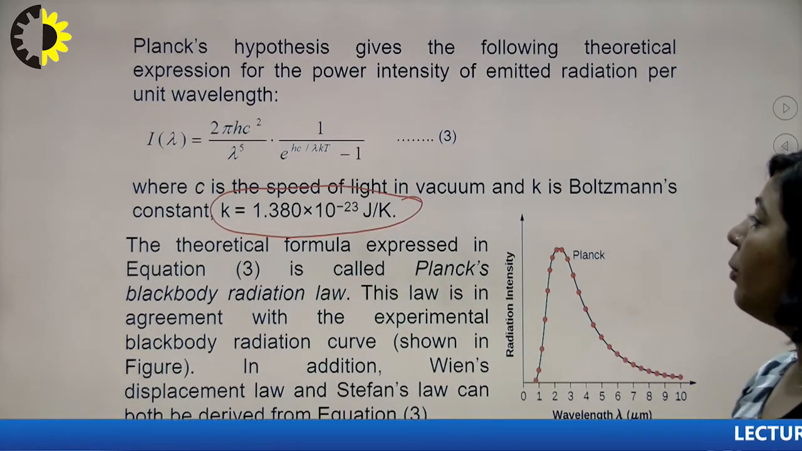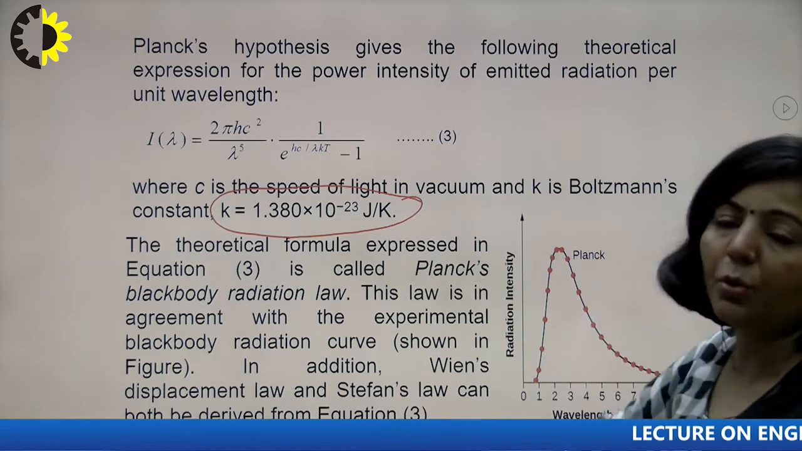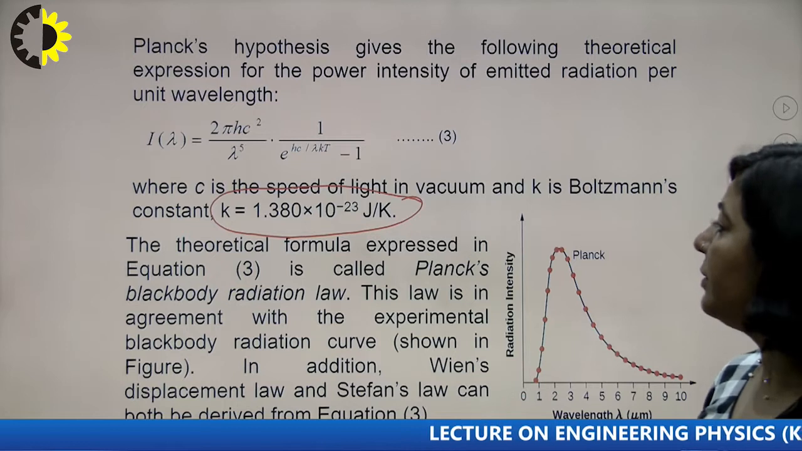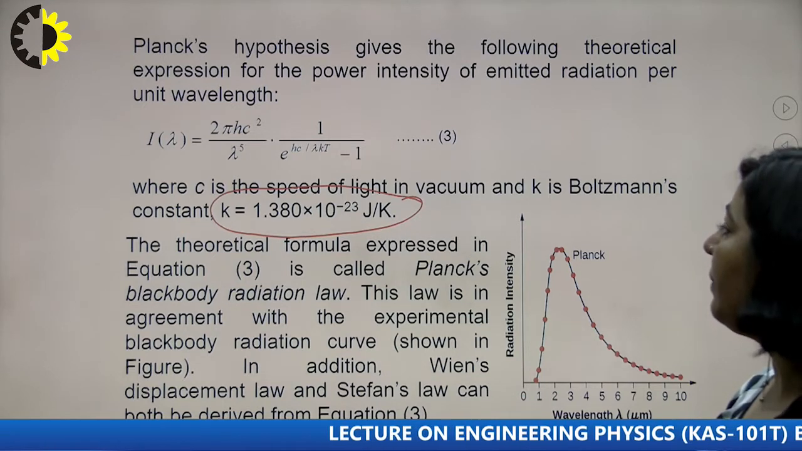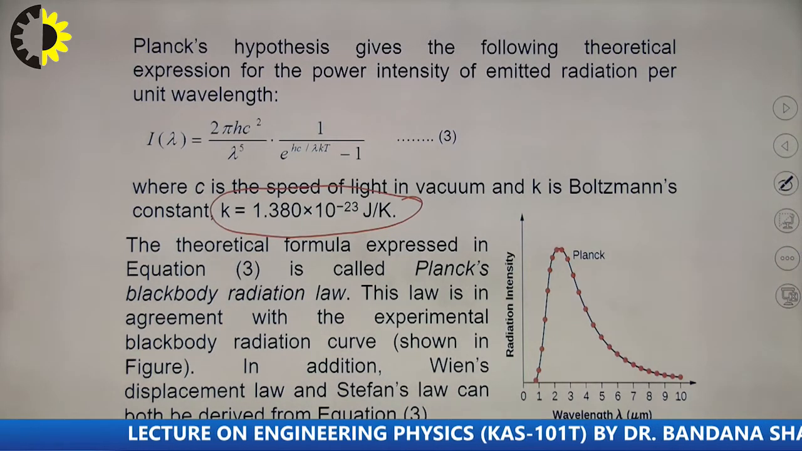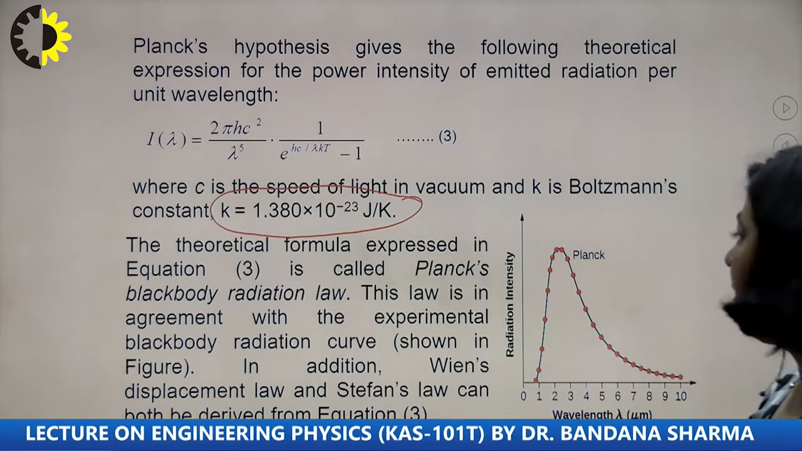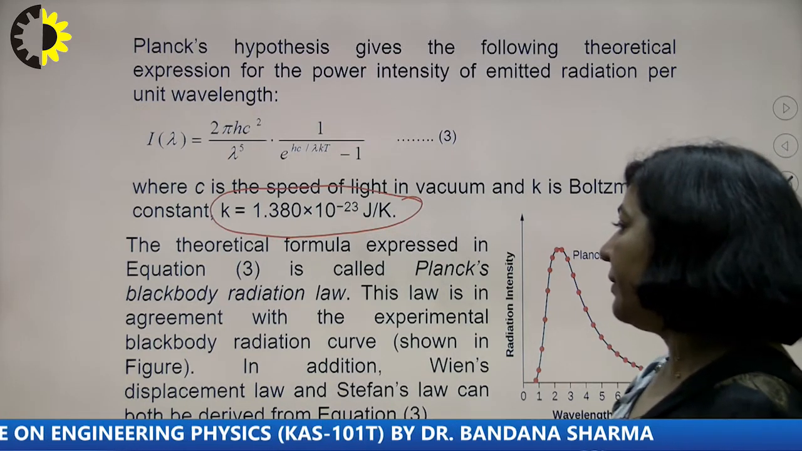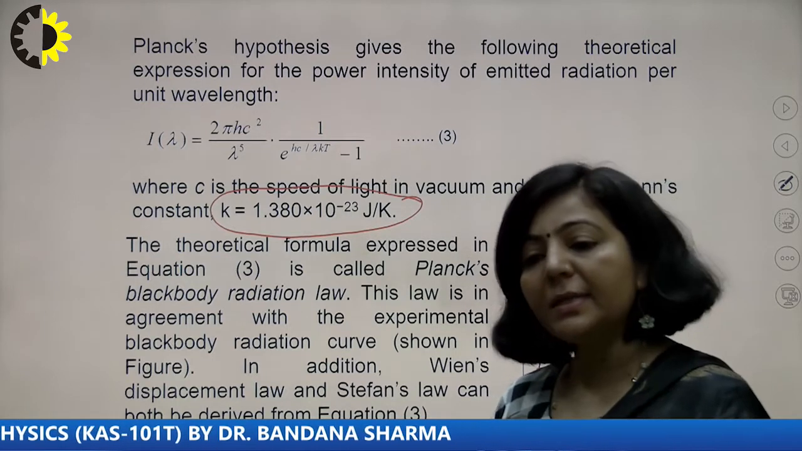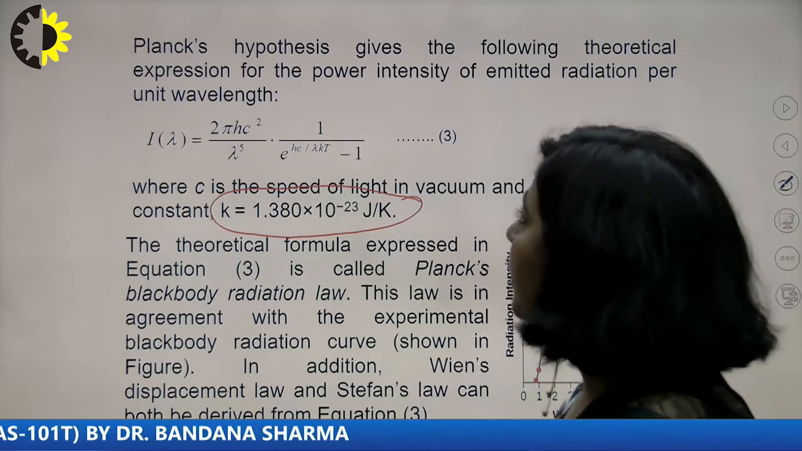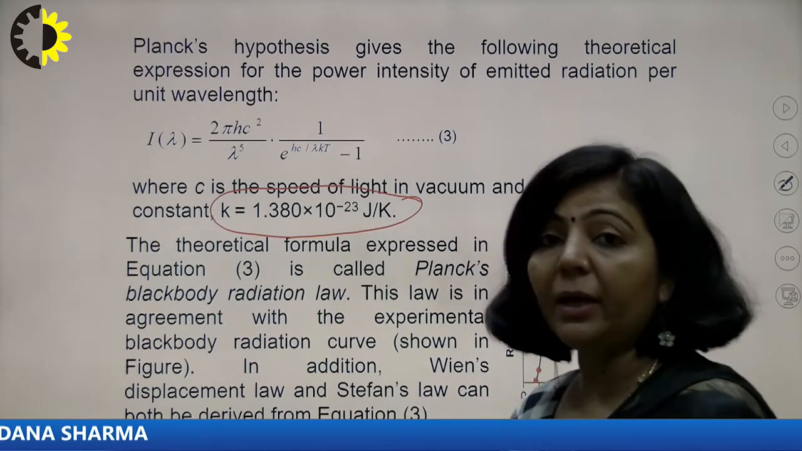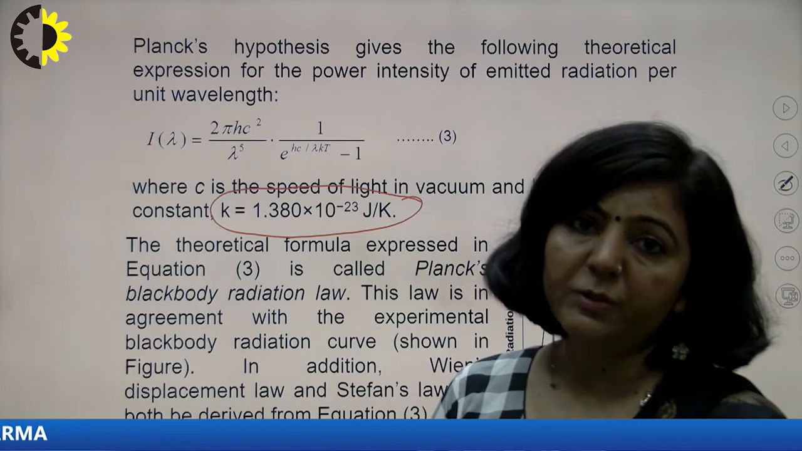Now the theoretical formula expressed in equation number 3 is known as Planck's radiation formula, or Planck's radiation law. The radiation law is in agreement with the experimental black body radiation curve. In addition, it also satisfies Wien's displacement law and Stefan's law, and both laws can be derived from Planck's radiation law. This means that this expression, derived on the basis of Planck's quantum theory, is applicable for the entire black body radiation spectrum.